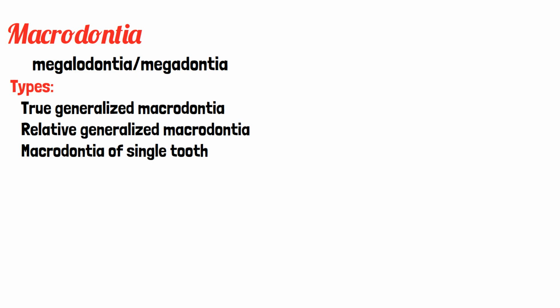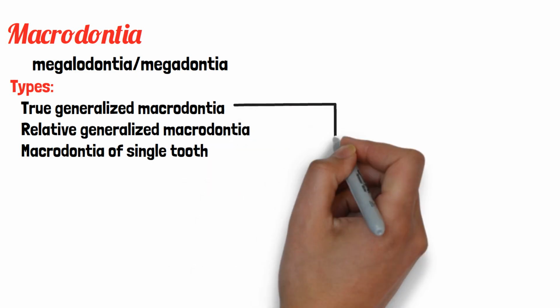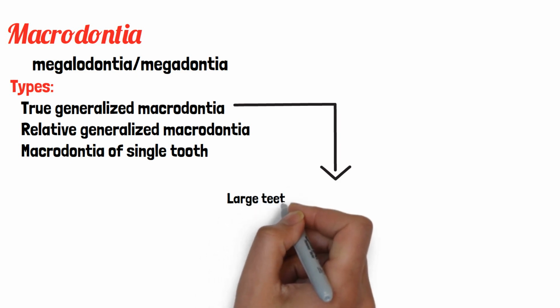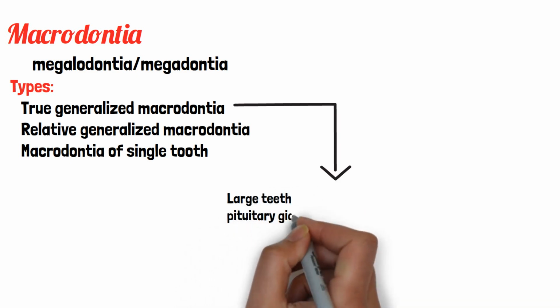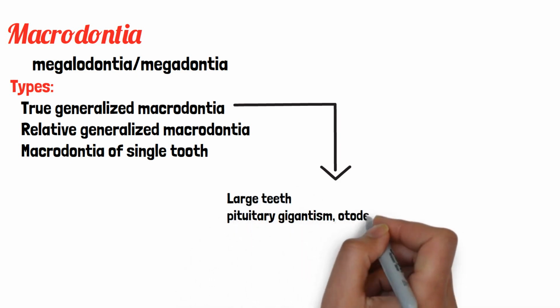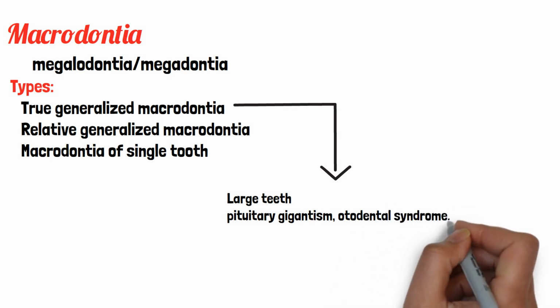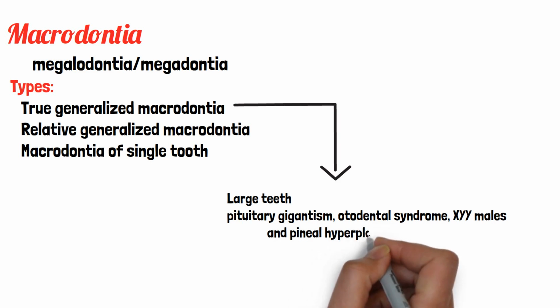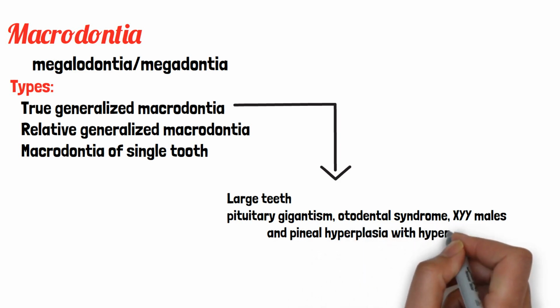Under true generalized macrodontia we have all the teeth larger than normal, and this is seen in situations like pituitary gigantism, otodental syndrome, XYY males, and pineal hyperplasia with hyperinsulinism.